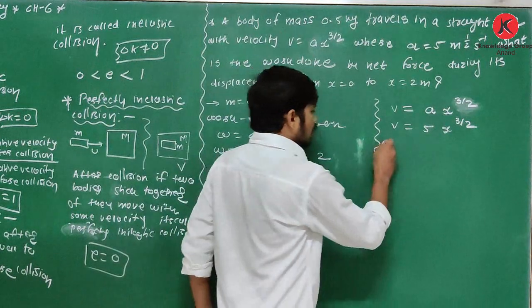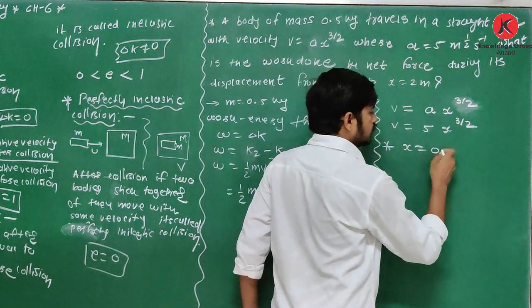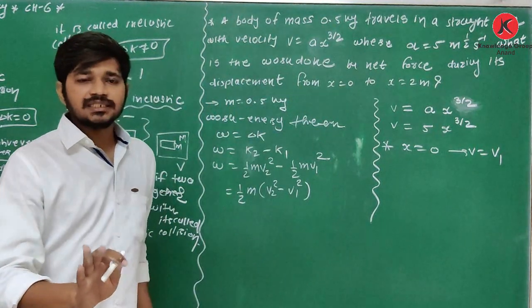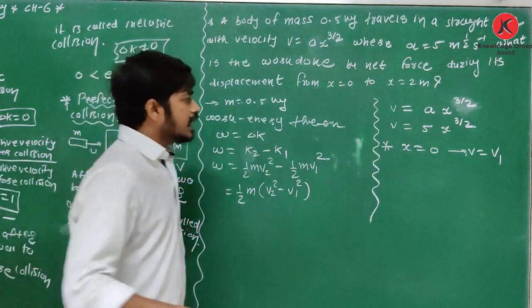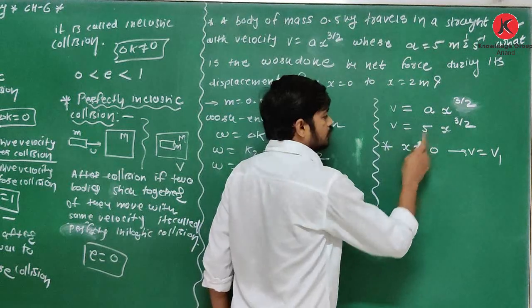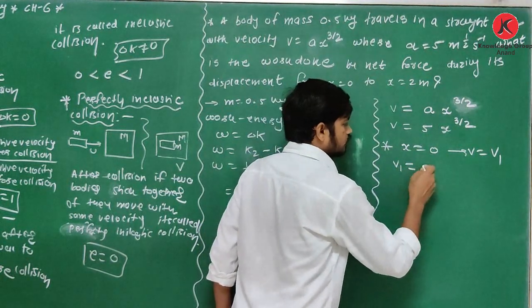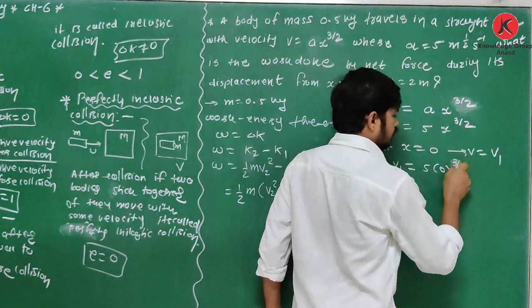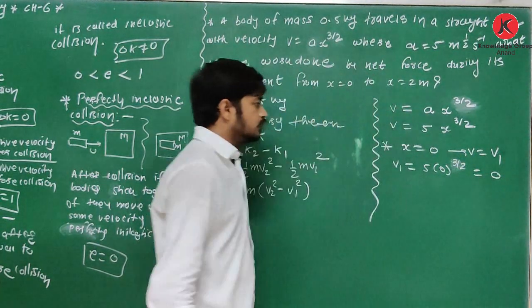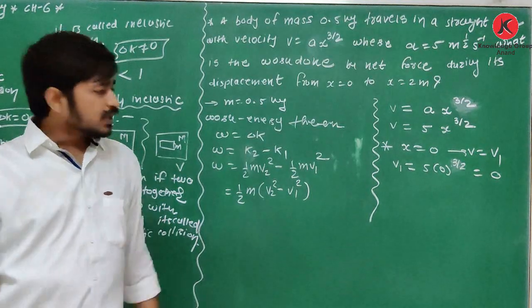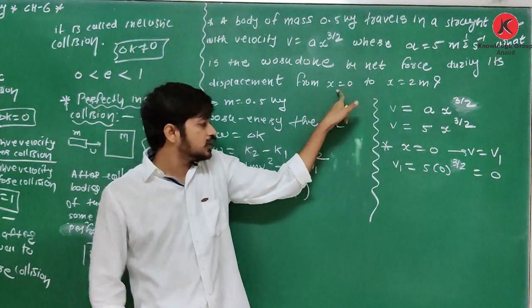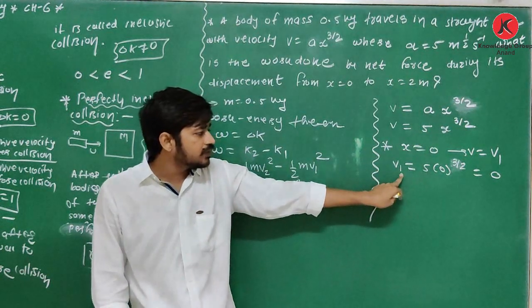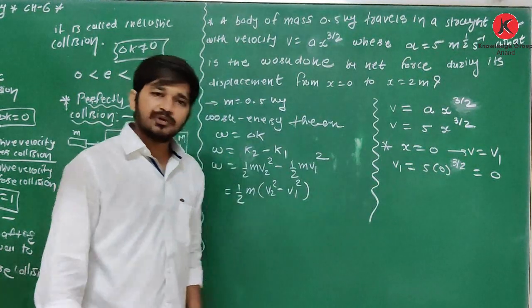So obviously, when x is equal to 0, v is equal to v1. Yes or no? x is equal to 0 means it is initial velocity. Then how to find that initial velocity? You have to put x in the velocity equation, v is equal to 5 x raised to 3 by 2. What is value of x? It is 0. So v1 is equal to 0. Simple, because it is starting from x is equal to 0. So at x is equal to 0, v1 is equal to 5 times 0 raised to 3 by 2, which is 0.